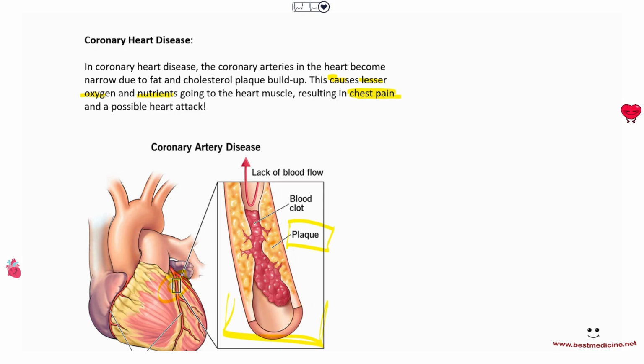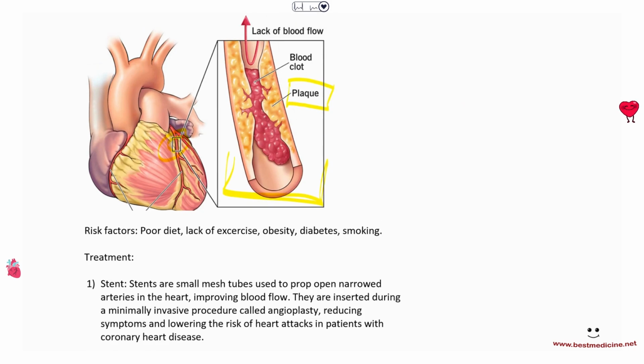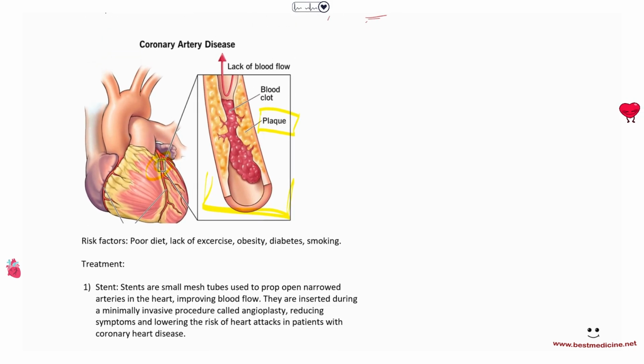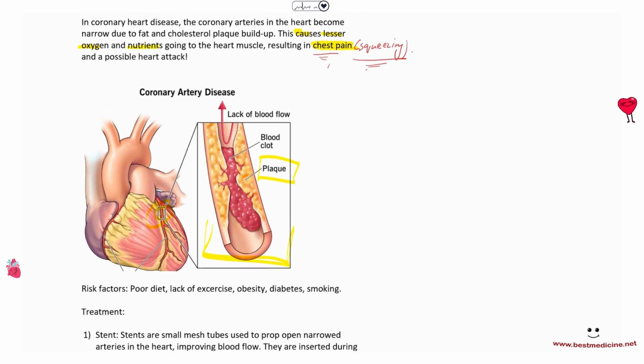Very, very important sign. Maybe also, instead of pain, some people have a squeezing feeling, like a pressure. Instead of pain, they will have a squeezing feeling. So these are equally likely. Either you have pain or a squeezing feeling. And this usually occurs in older people who have a poor diet, or are diabetics, or have hypertension, or are smokers, and so on. So what are some of the risk factors for this coronary heart disease, in which you get this chest pain and a possible heart attack if it's completely blocked?